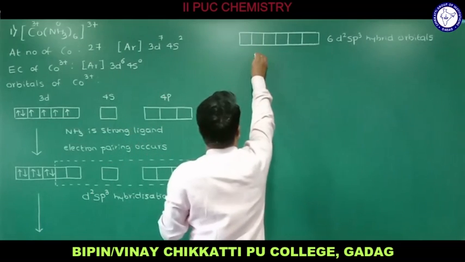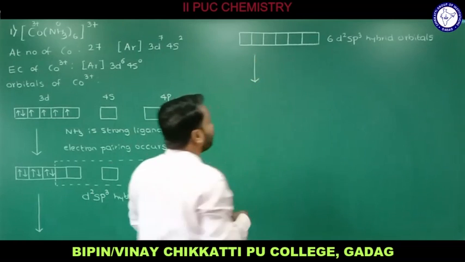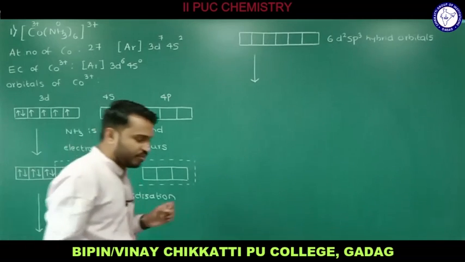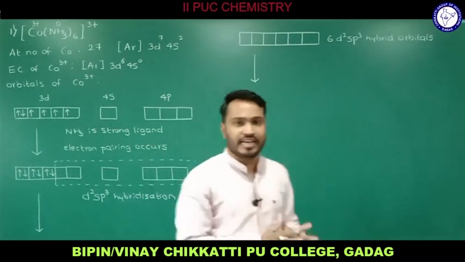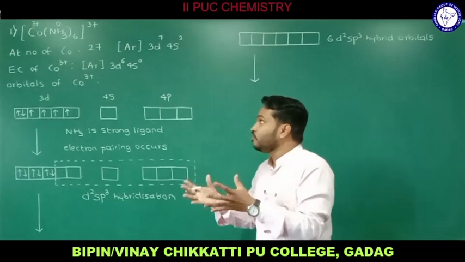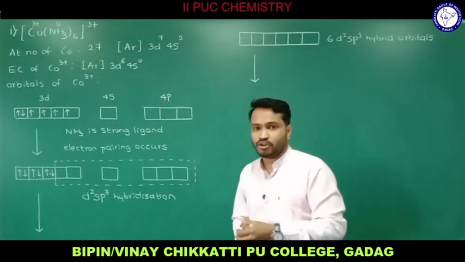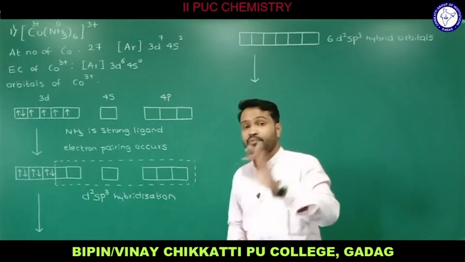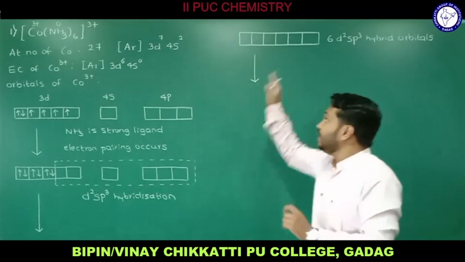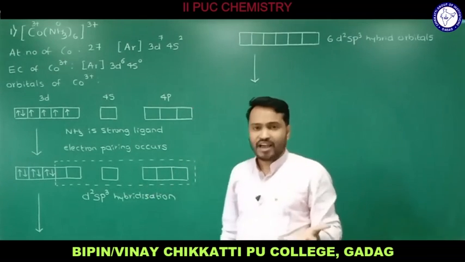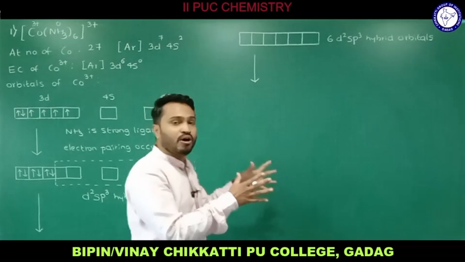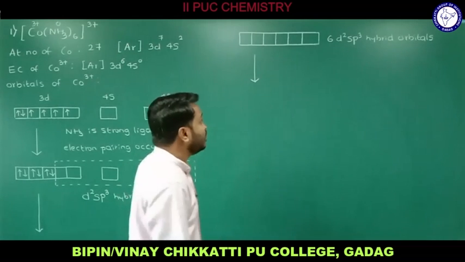So that is how there will be production of hybrid orbitals, and what kind of hybridization is going to be involved? It depends on the vacant orbitals. d2sp3 hybridization is going to be provided. So in the presence of a strong ligand and the given coordination number, the central metal atom is going to provide the vacant orbitals, and these vacant orbitals undergo hybridization to produce vacant hybrid orbitals. These are just vacant atomic orbitals, and these are vacant hybrid orbitals. When we have vacant hybrid orbitals of the central metal atom, they are supposed to overlap with the filled orbitals of ligands with electrons.